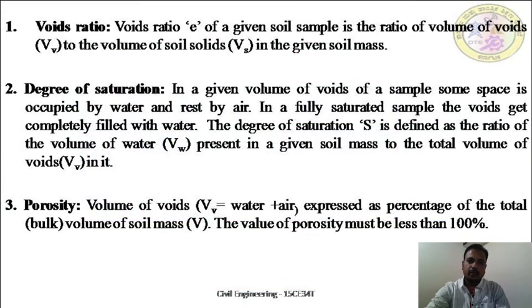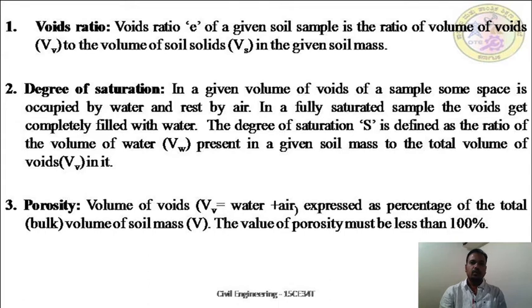So the second one is degree of saturation. In a given volume of voids of a sample, some space is occupied by water and the rest by air. If you consider fully saturated soil, it means everything is completely filled with water. There is no air at all. Every air void is filled with water. Degree of saturation is defined as the ratio of volume of water present in a given sample to the volume of voids in it.